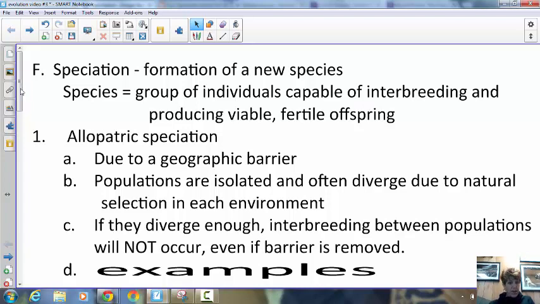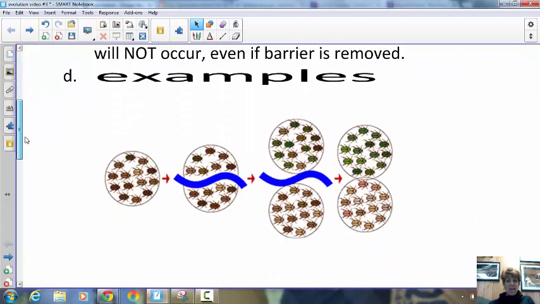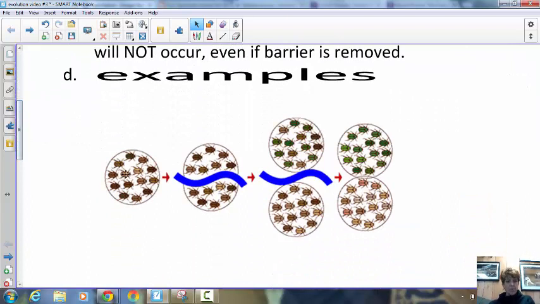So if I go down here, I have some examples. This is just a drawn example. So here are some bugs, and the bugs are now separated by a body of water. And these two environments, so let's say this environment here is very sandy, and these beetles tend to live either on the dirt or in the sand, or maybe on the bark of trees.